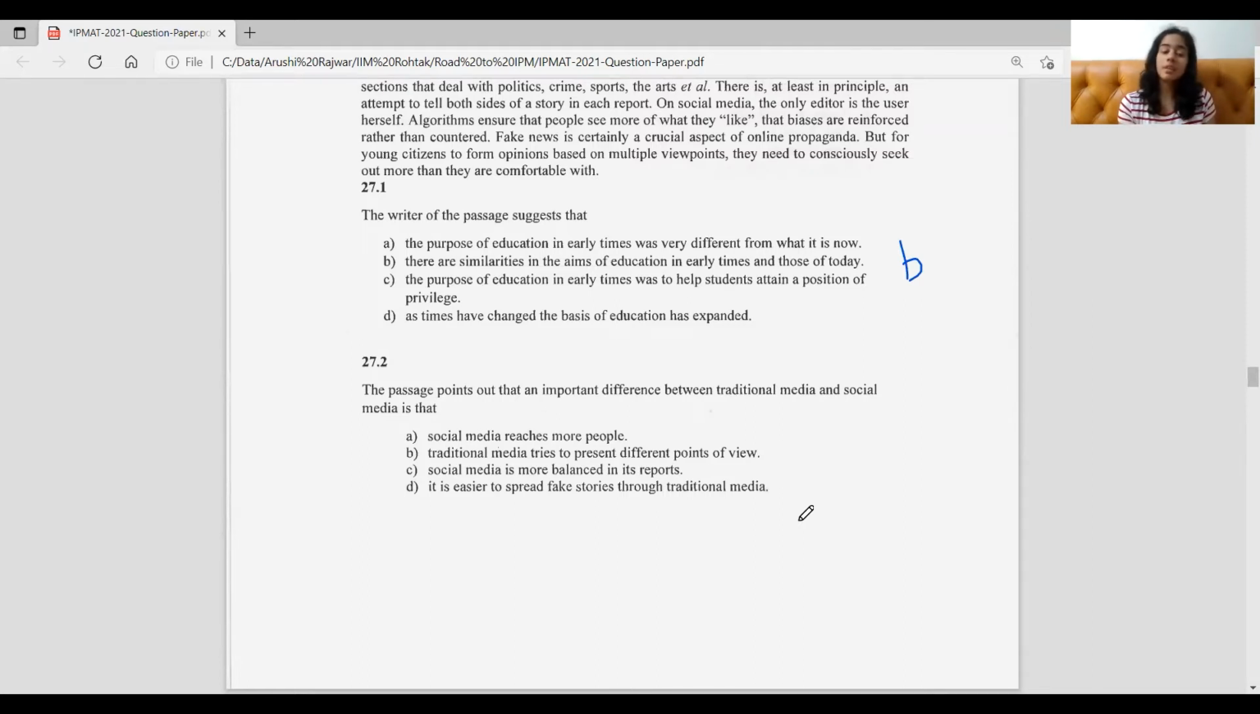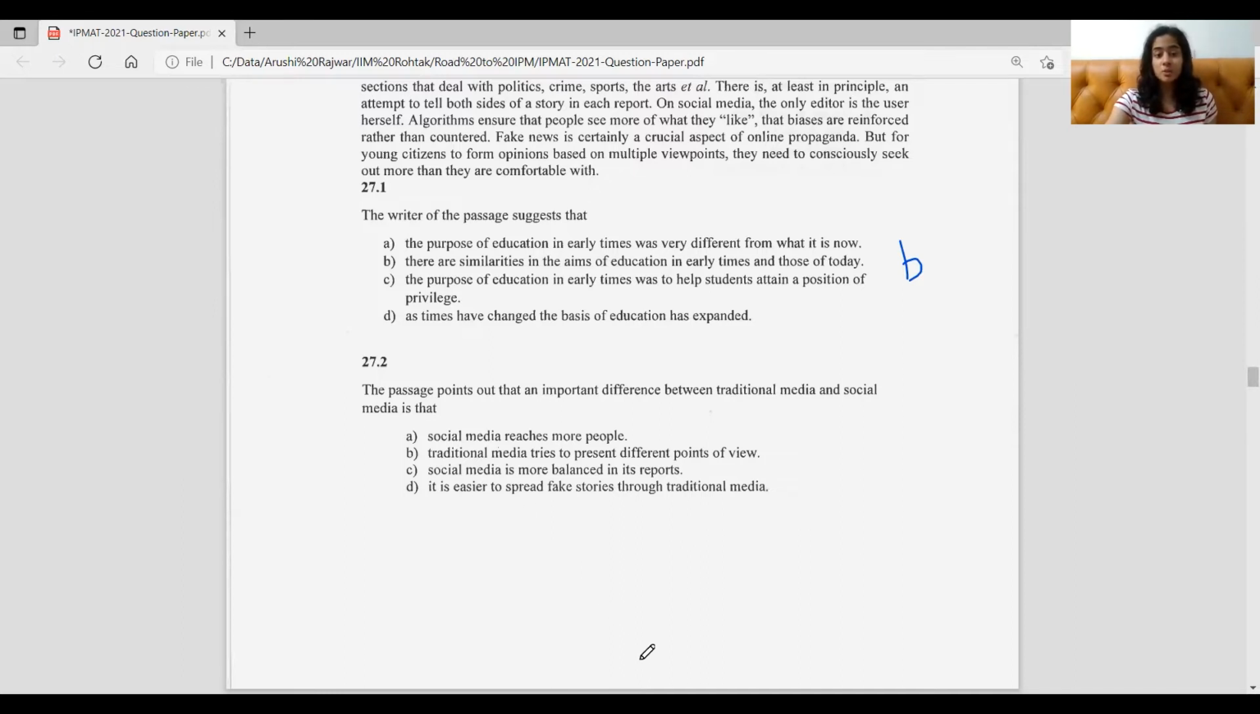eliminate this option. Coming to the second one, traditional media tries to present different points of view. This is true. We read, right, about the newspaper, which has different columns and shows different points of view. So this is correct. This could be the answer, but let's go through C and D too. Social media is more balanced in its report. Completely wrong, right? Because this is the opposite of what we read. Social media is rather imbalanced and traditional media is balanced. So this is something that we eliminate.